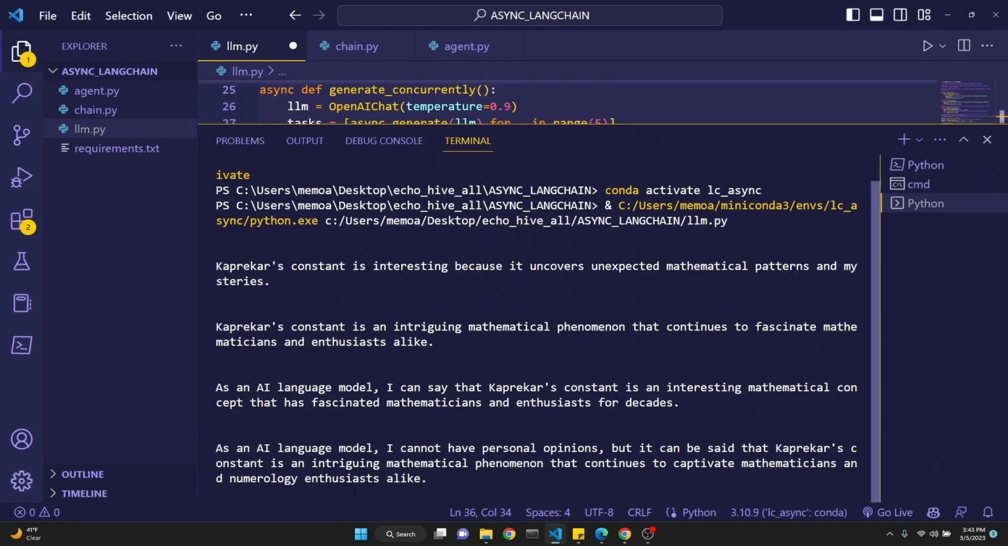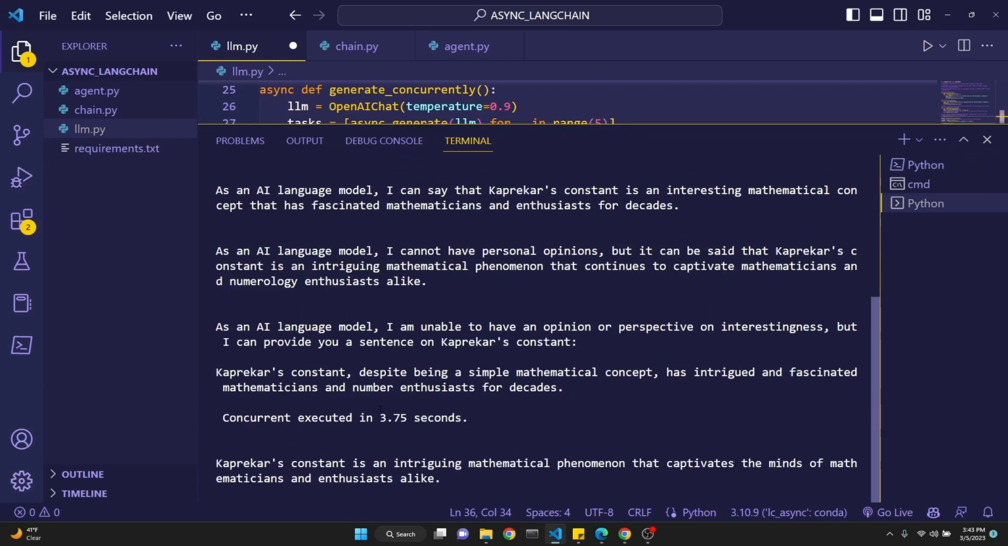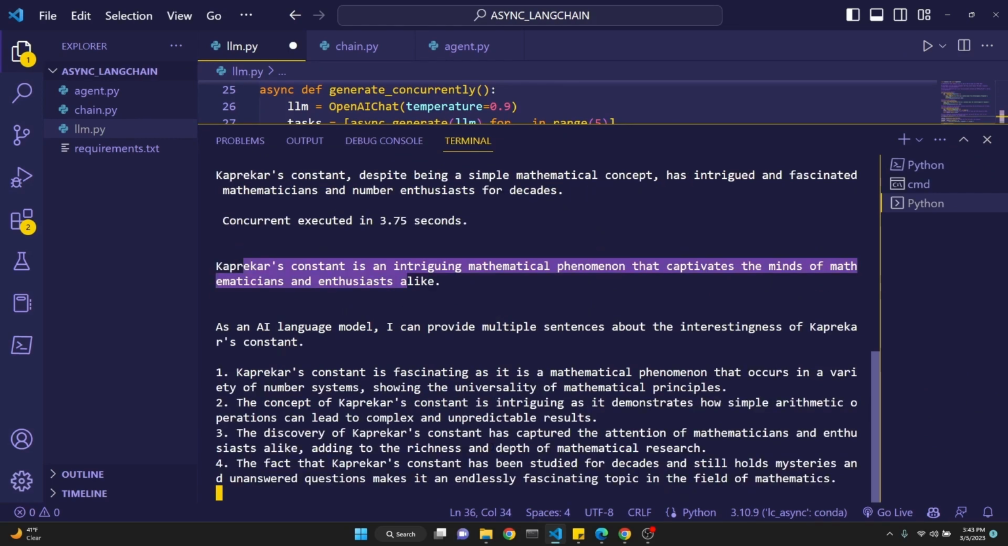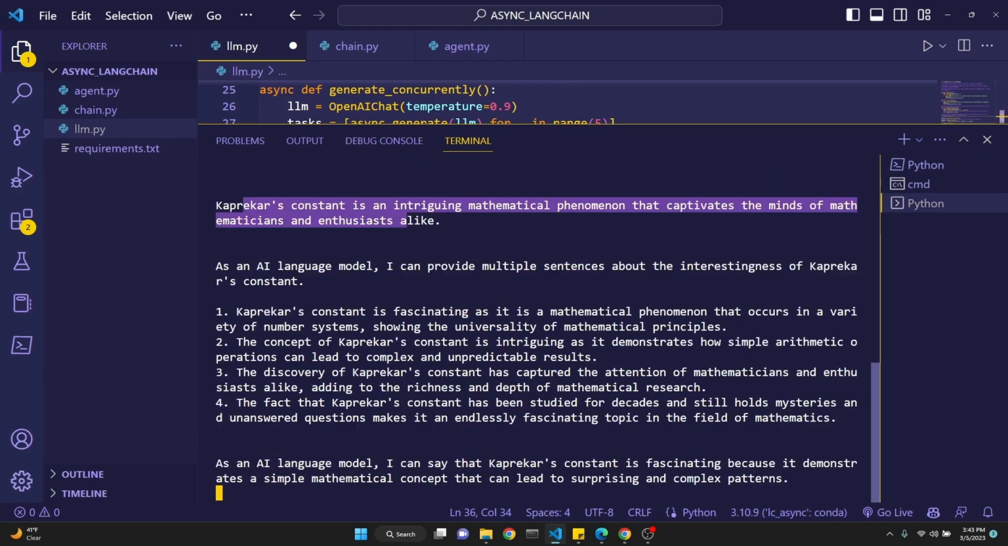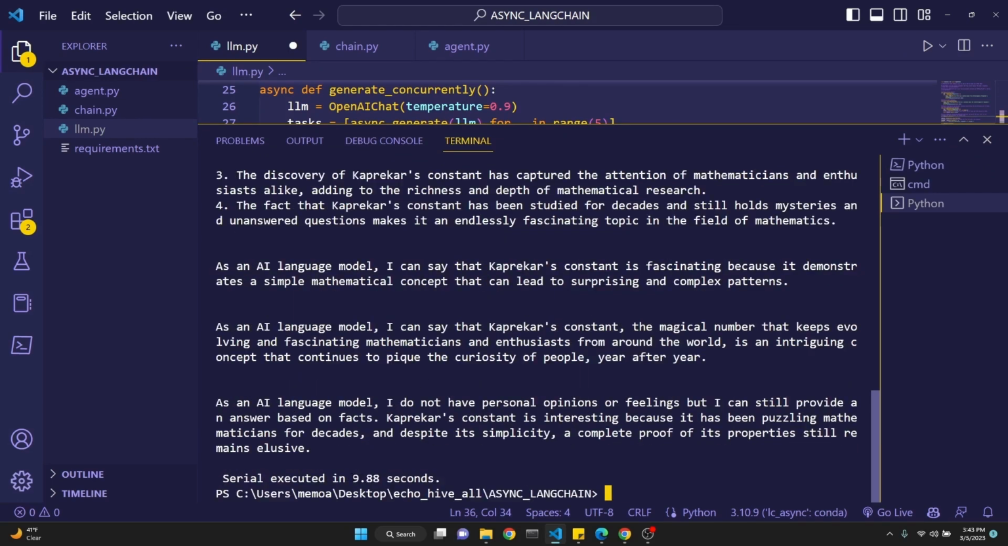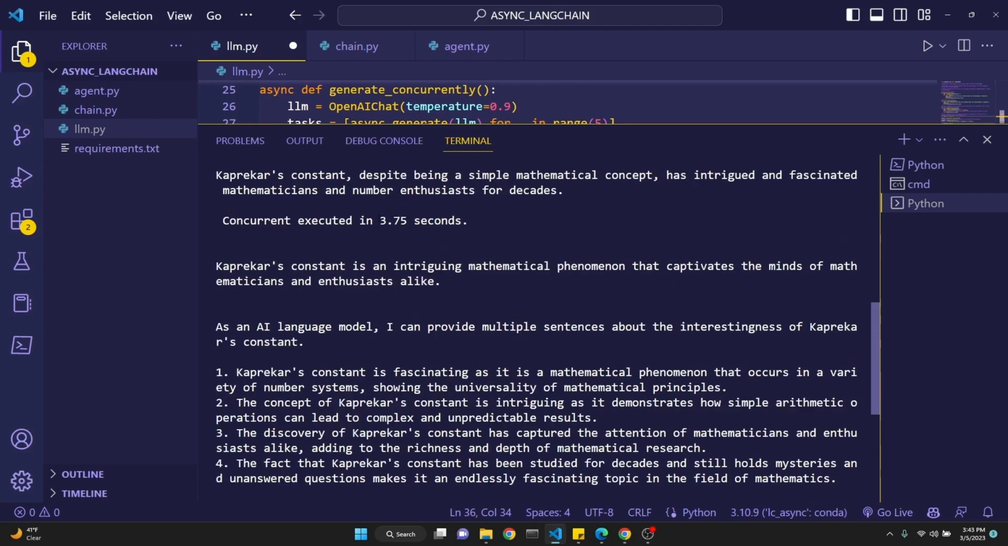Here we go. The concurrent is pretty quickly done in 3.75 seconds. And the serial has started. As you see, it's pretty slow. Okay, we're still getting some answers in 9.88 seconds. So this is a pretty nice speed boost for us.